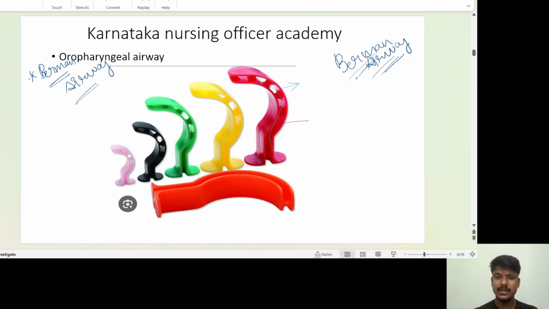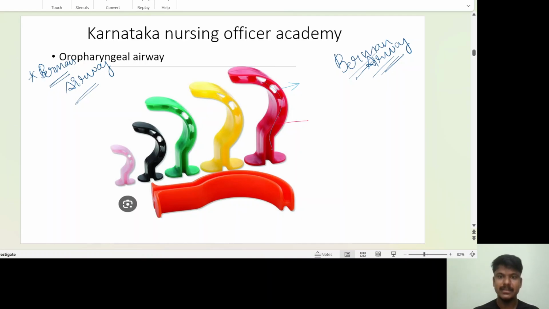To invent, you have to spend time, study, research, and go through a big process. If there were no use, they wouldn't spend the time, so definitely there is a use of the Berman airway.